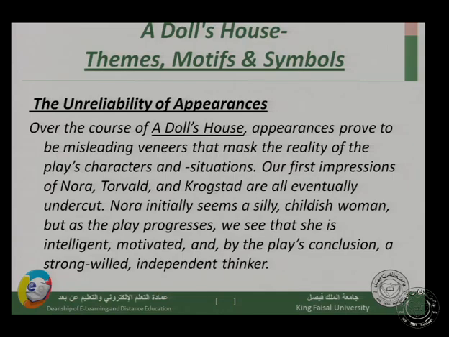Nora initially seems silly, and this is the first impression that we got about Nora, that she seems a silly, childish woman. But as the play progresses, we see that she is intelligent, motivated, and by the play's conclusion, a strong, independent thinker, right? So this is the change that happens in the character. When we first have an impression about Nora, she was like a silly and unmotivated woman. But at the end of the play, we of course have another idea about that character.